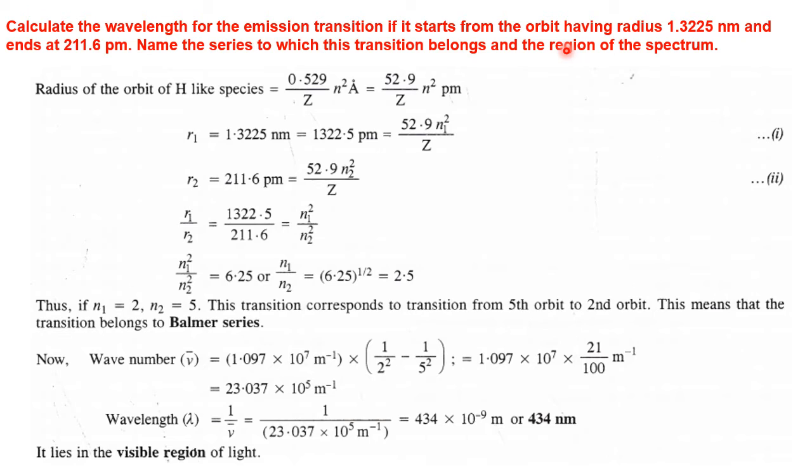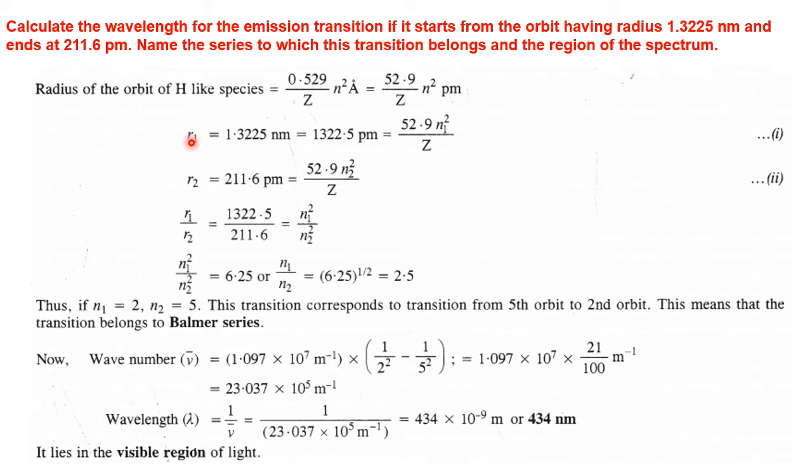Now this example I am solving by taking a hydrogen-like system. When we presume it is a hydrogen-like system, then you take the formula related to hydrogen or hydrogen-like systems. Therefore, radius of the species equal to 0.529 n square by Z in terms of angstrom, or in terms of picometers, it is 52.9 n square by Z picometers.